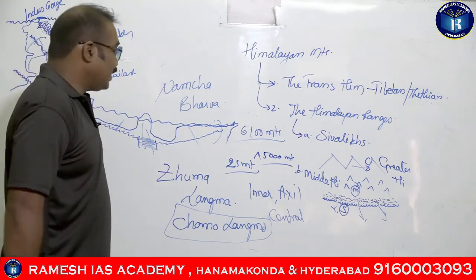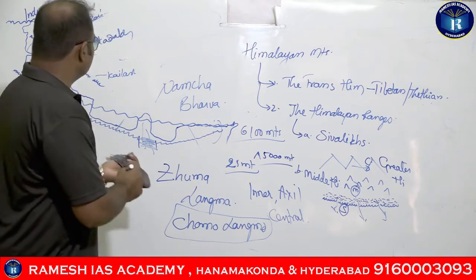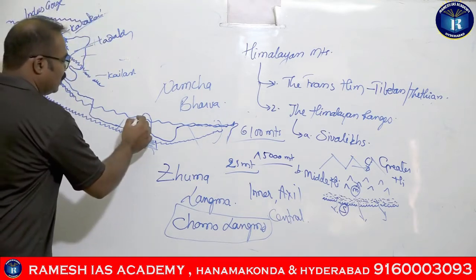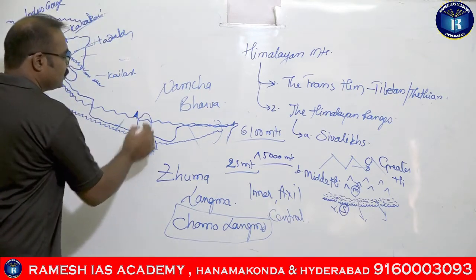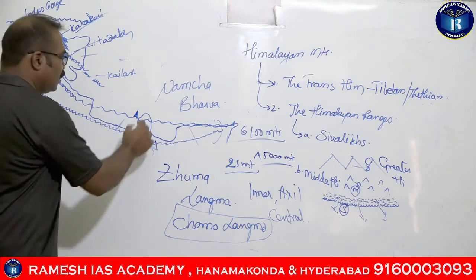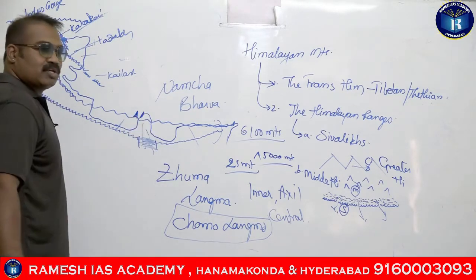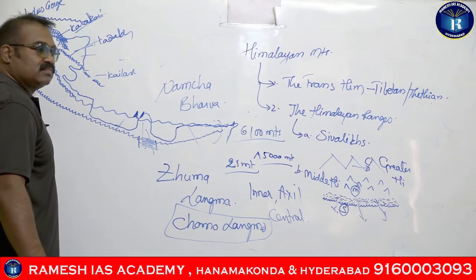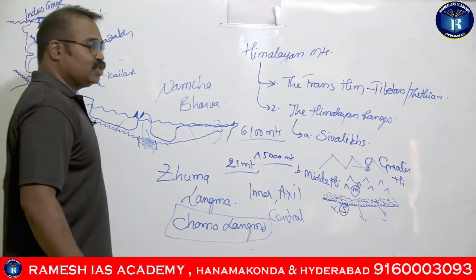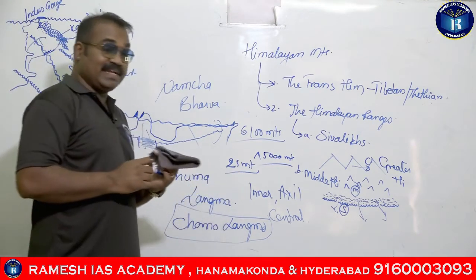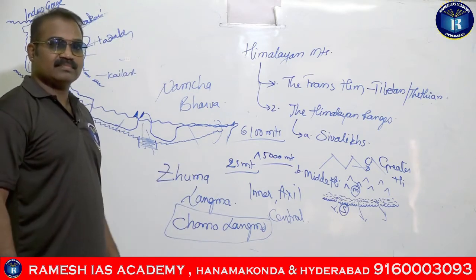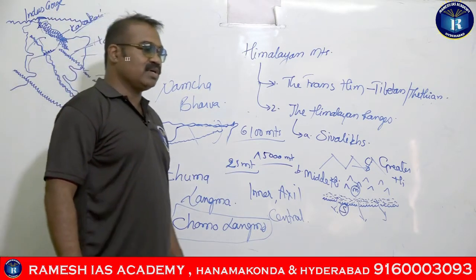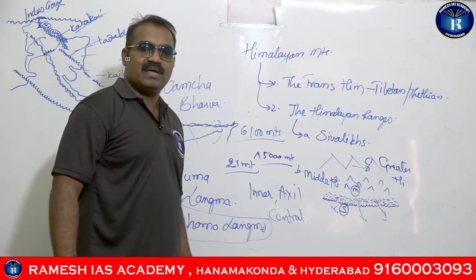Okay. The next highest peak present here, see, here you are having Mount Everest, guys. Here you are having the Kanchenjunga. The next highest peak is the Kanchenjunga, guys, 8598 meters. Okay, Kanchenjunga is 8598 meters.